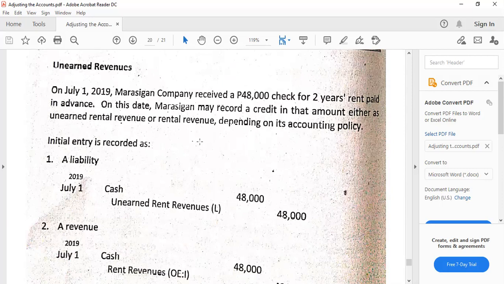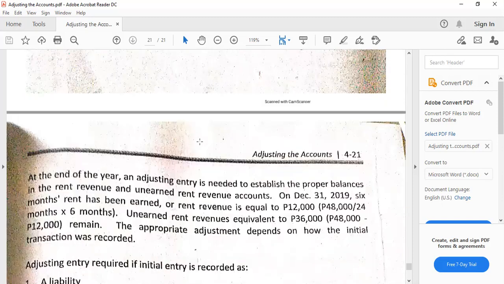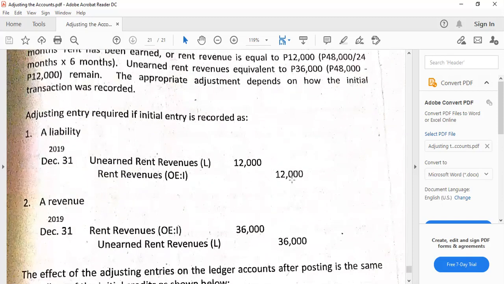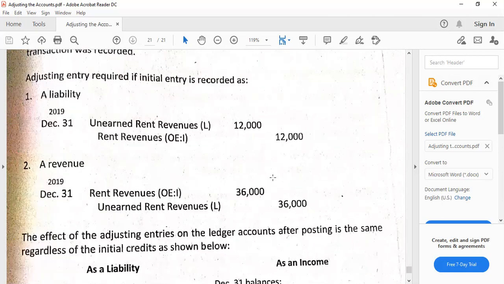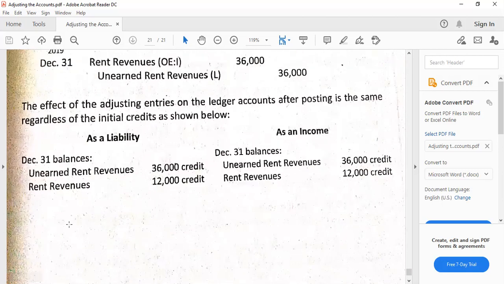Times 6 months that already expired, so that's 12,000. So unearned rent revenue would be deducted by the amount of the revenue of 12,000. So rent revenue is recognized as credit, while the unearned will be deducted by the 12,000, so the balance of 48,000 minus 12,000, 36,000, is the amount of liability, which is what's going to show here. Revenue is 12,000, unearned rent revenue is 36,000.